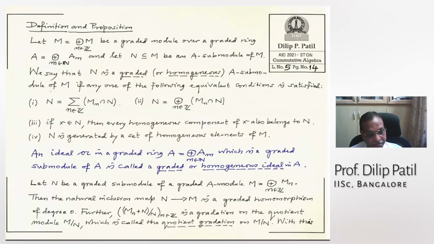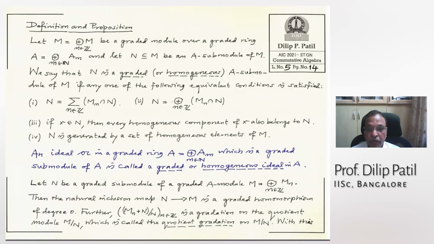Now definition. If you have a graded module or a graded ring and a submodule, then we will say that it is also graded or homogeneous submodule if any one of the equivalent conditions is satisfied. What are the equivalent conditions? There are 4 of them. First, N is the sum of M_n intersection N. Second one is N is the direct sum of this.